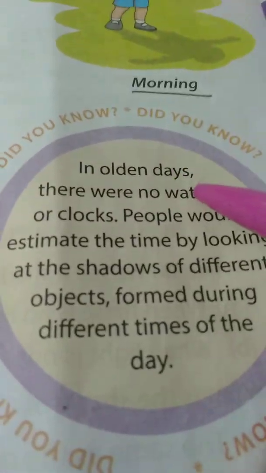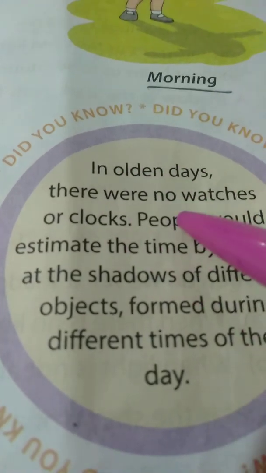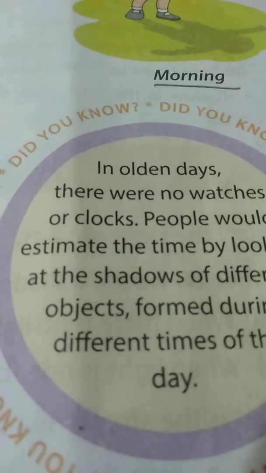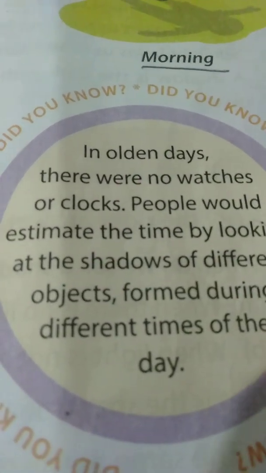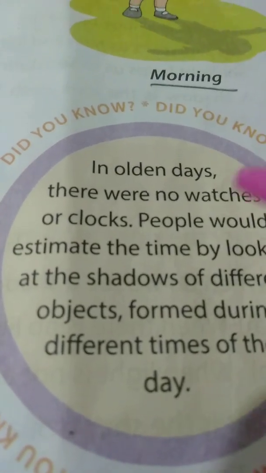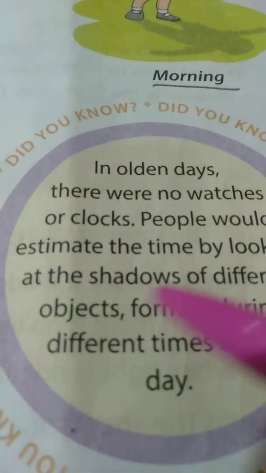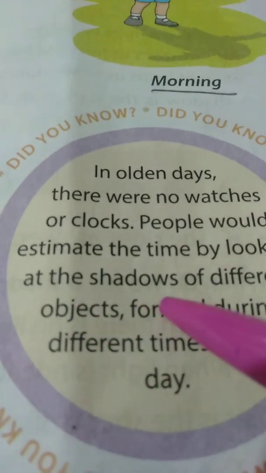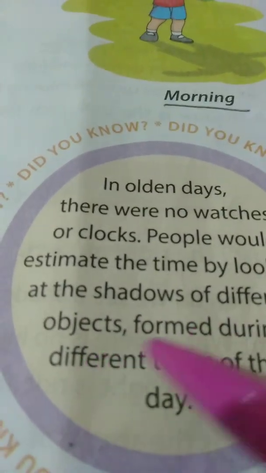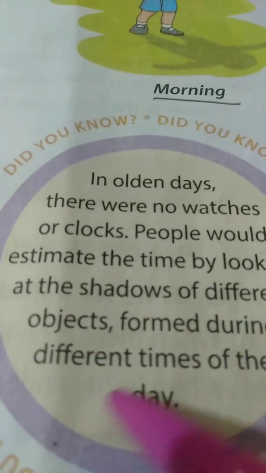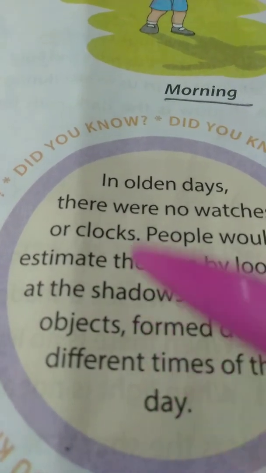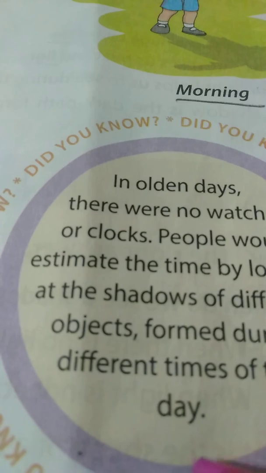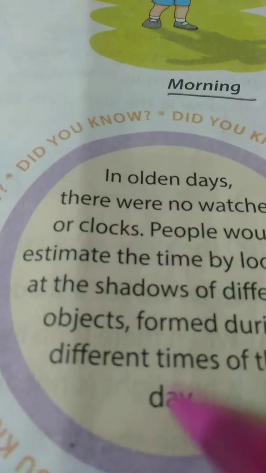One important point, children. In olden days, there were no watches or clocks. So people would estimate the time by looking at the shadows of different objects during different times of the day. So how would they observe the timing, how would they estimate the timing? They would look at the shadows and remember them.